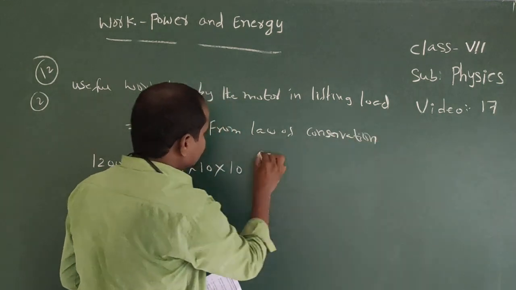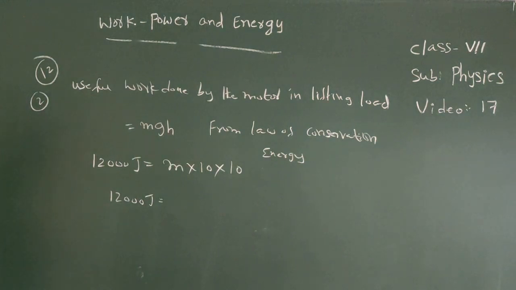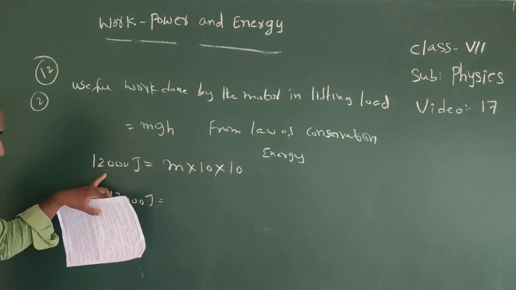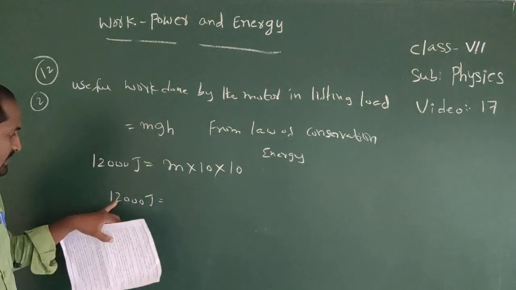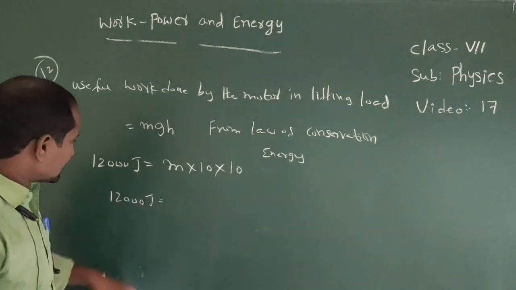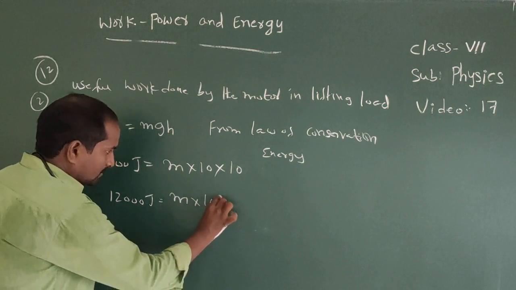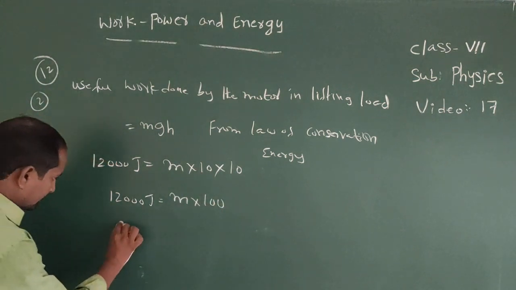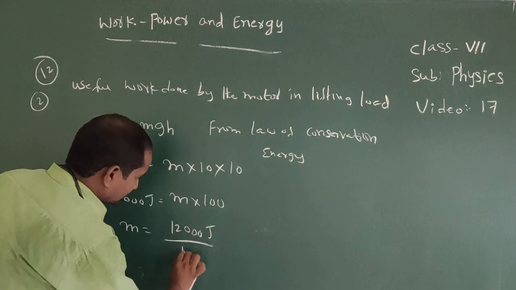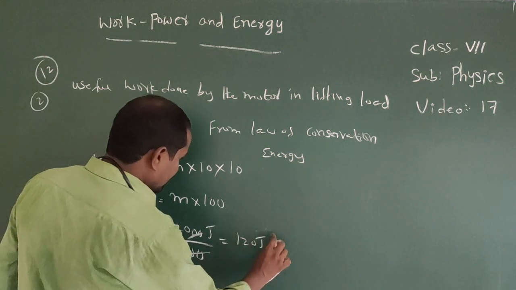Conservation of energy: total energy is constant. In the first case we got 12,000 joules, which is equal to mgh, so both are equal. Here 12,000 equals mgh. Our aim is to find the mass. 10 into 10 equals 100. Therefore mass equals 12,000 joules by 100, which equals 120 kg.